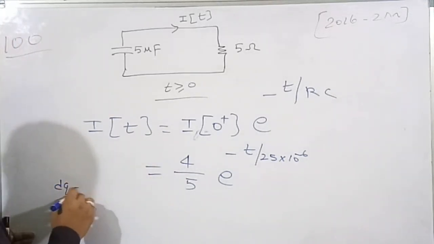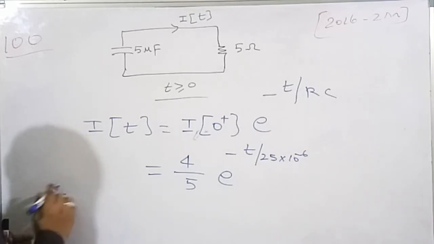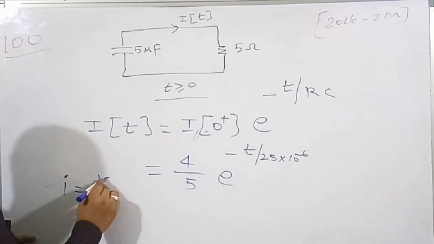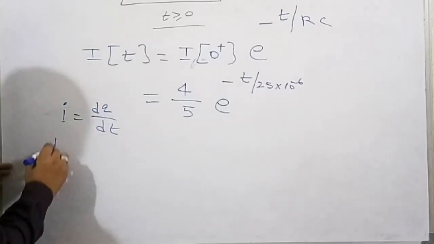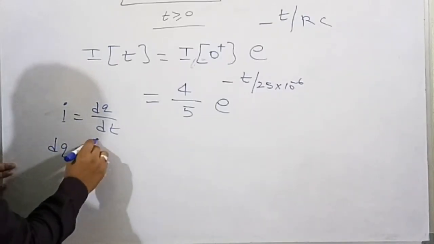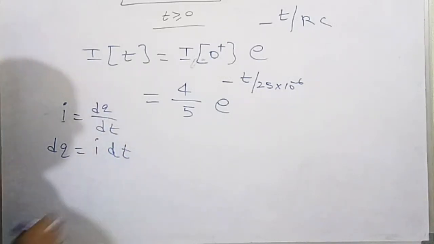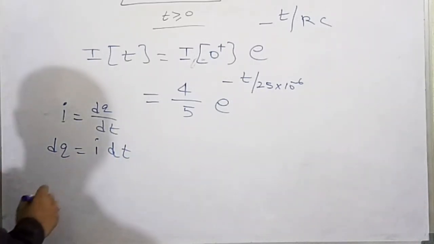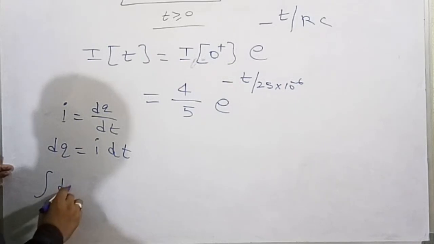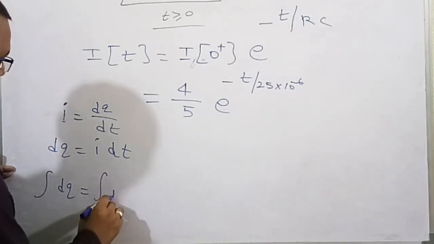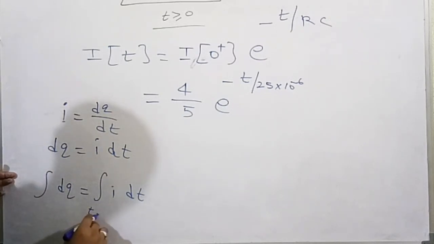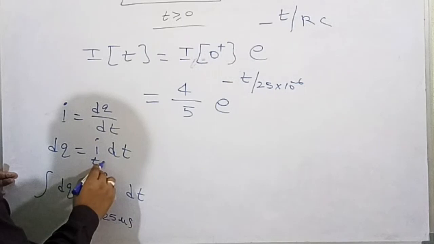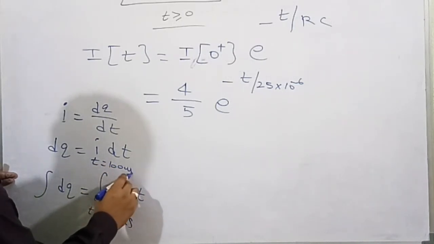I is equal to current, I is equal to dq by dt, right? We need to find the charge, so therefore dq is equal to I into dt. So we need to do the integration. dq is equal to the integration of I dt. So t is equal to 25 microseconds, right? And t is equal to 100 microseconds.